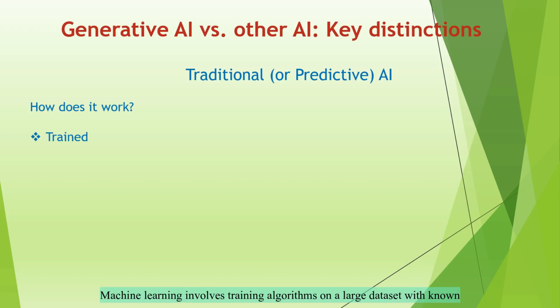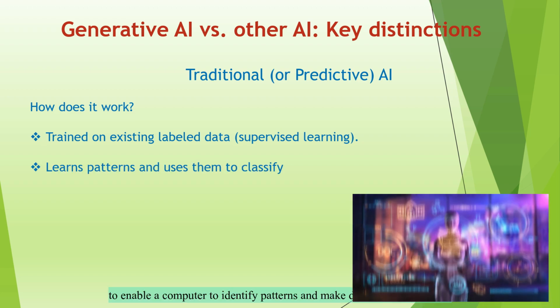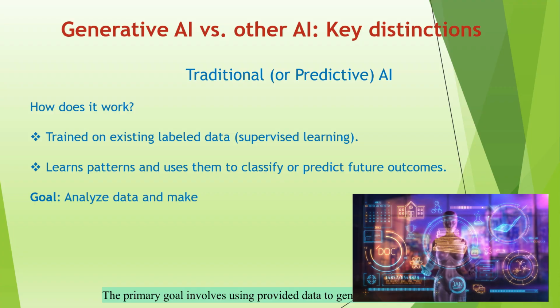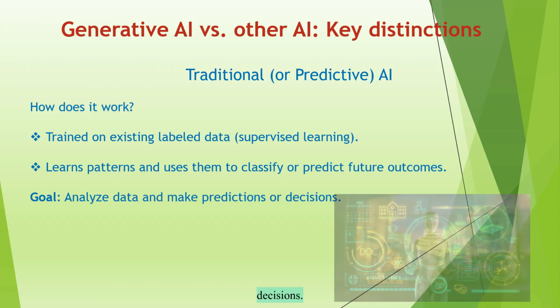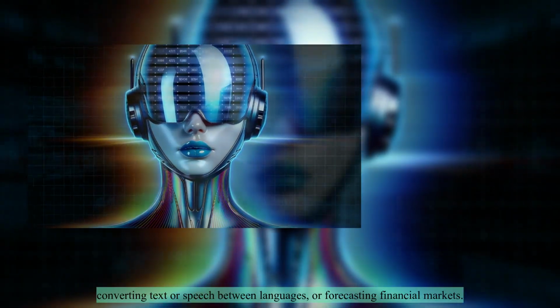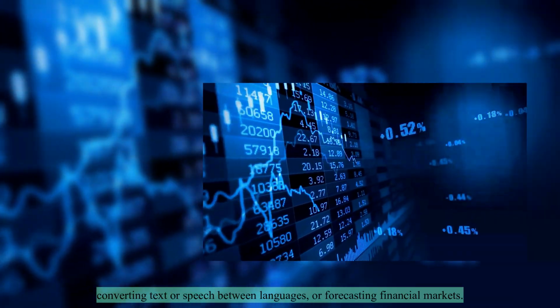Machine learning involves training algorithms on a large data set with known inputs and outputs, which is more of a supervised learning, to enable a computer to identify patterns and make data-driven decisions. The primary goal involves using provided data to generate classifications or decisions. This approach is applied in fields such as identifying faces, converting text or speech between languages, or forecasting financial markets.